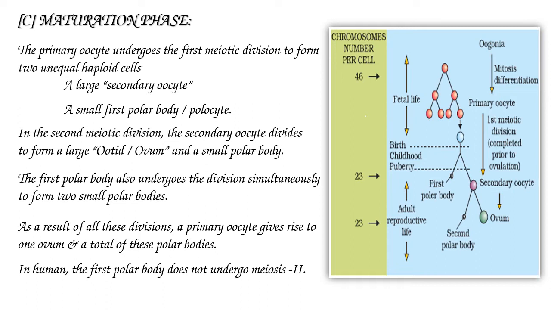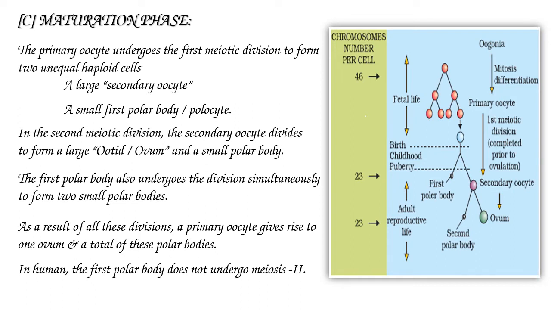In the second meiotic division, the secondary oocyte divides to form a large oocyte or ovum and a small polar body.